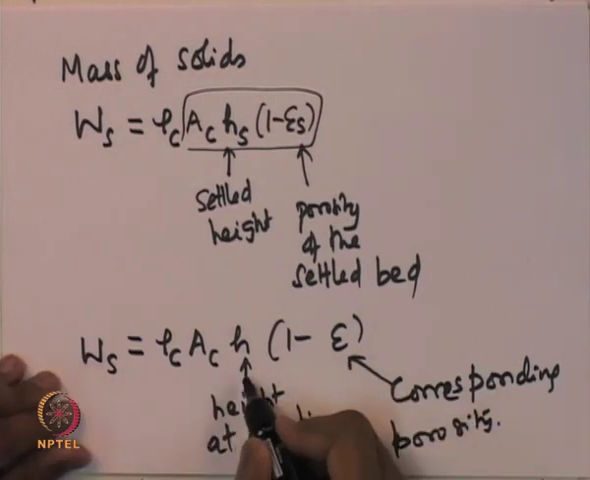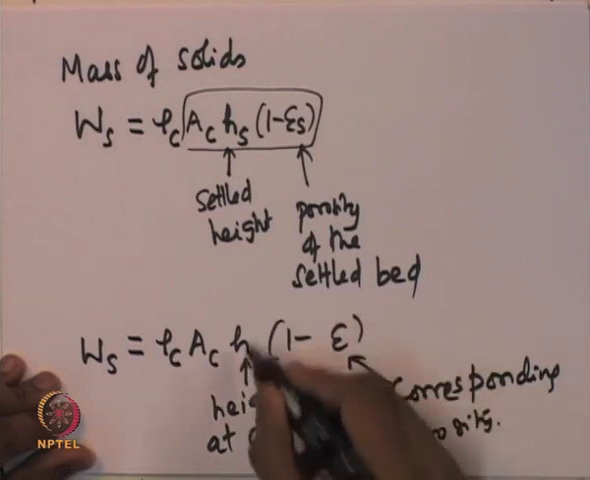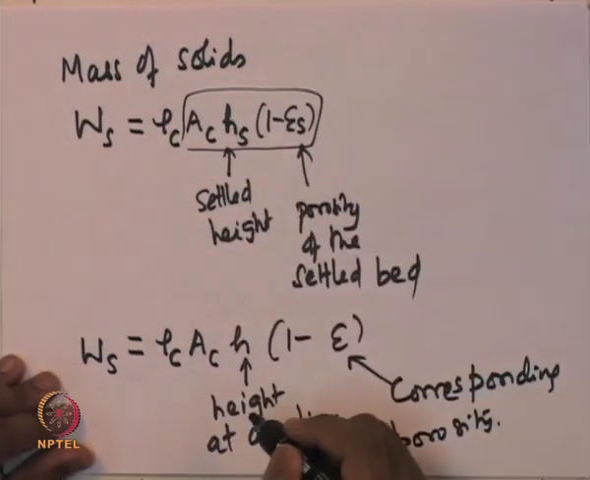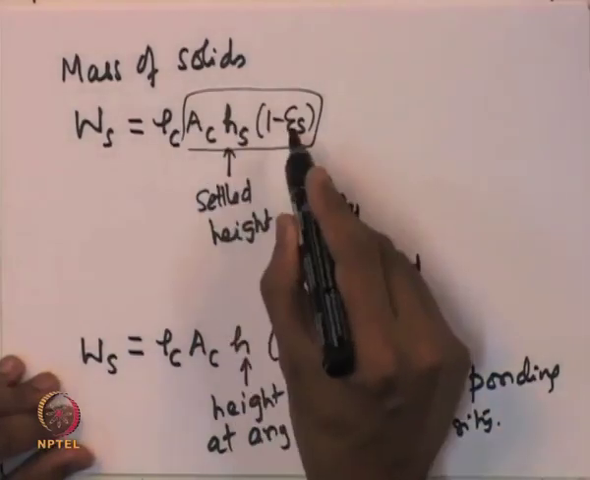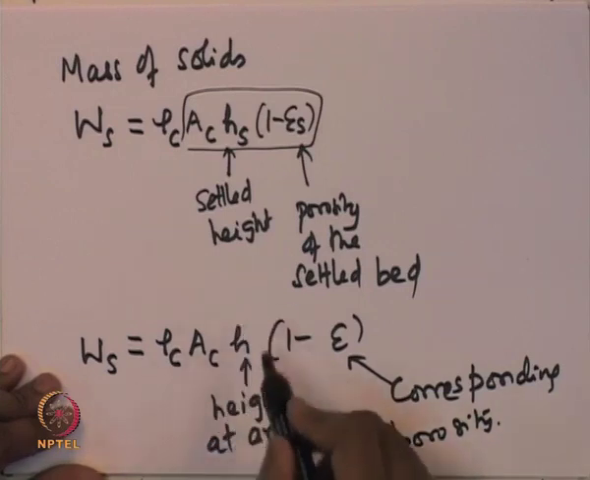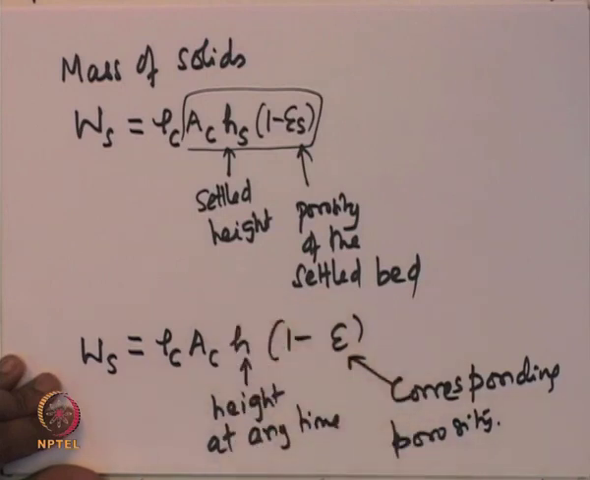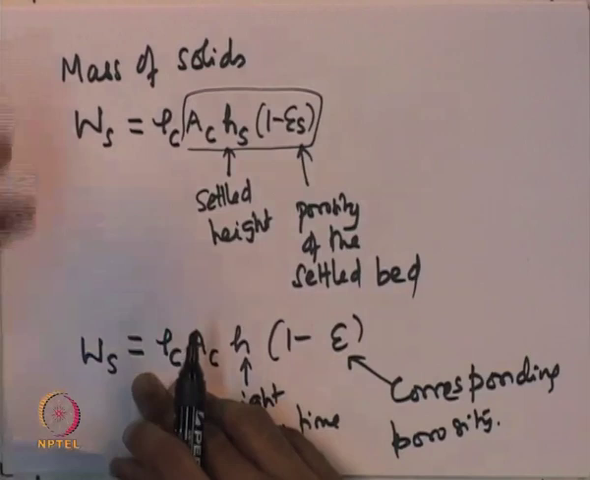If we know the height at any time, then we should be able to estimate the value of porosity by simply equating these two expressions here, because this is the settled height and this is the porosity of the settled bed. So, we should be able to estimate the porosity of the bed at any time simply by using this expression, and that is also because the height of the bed at any time can be measured. It is a measurable quantity.